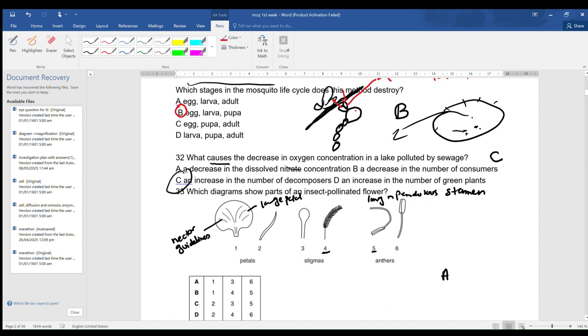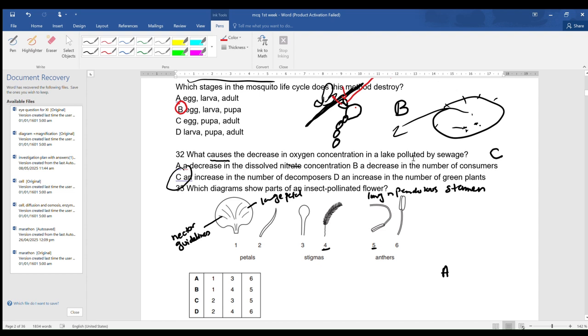Okay. Now next, what causes the decrease in oxygen concentration in a lake polluted by sewage? Number one is a decrease in dissolved nitrate concentration. Number two is a decrease in the number of consumers. A decrease in number of consumers will never cause the decrease in oxygen concentration in a lake polluted by sewage. So when the number of decomposers increases, the decomposers will respire more and use more oxygen, therefore the oxygen concentration will decrease. So C is the correct answer, but we should look at the D part as well.